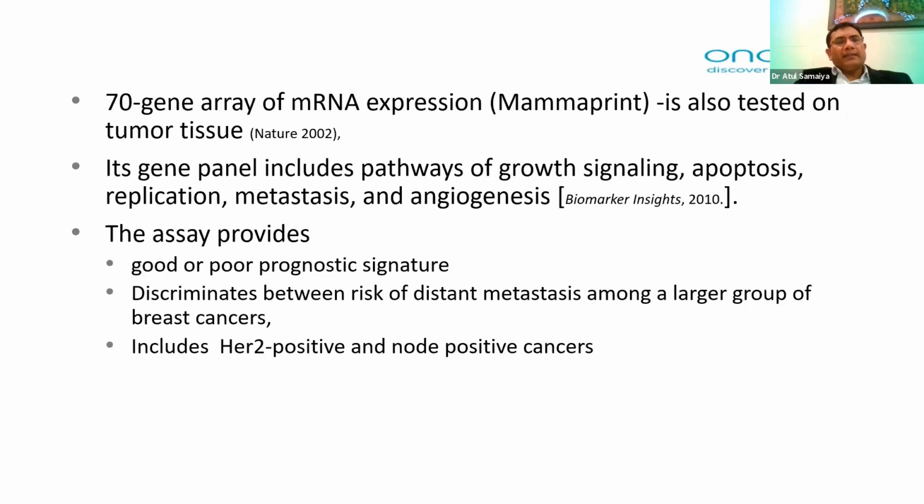Next, then comes MammaPrint, which is an mRNA expression 17-gene assay, and that was also tested in tumor tissue. The important part of this MammaPrint assay is that they included growth signaling, apoptosis, metastasis, replication, and angiogenesis. So that is why this assay was providing a good or poor prognostic signature, and they included HR positive and node positive cancer. So this is the only assay which includes node positive cancer in the prognostication of the patients.